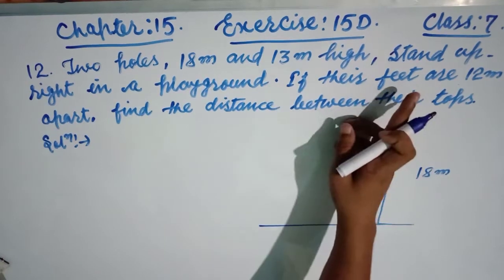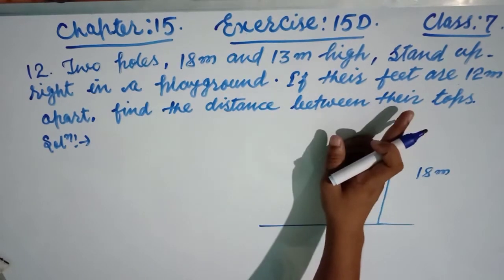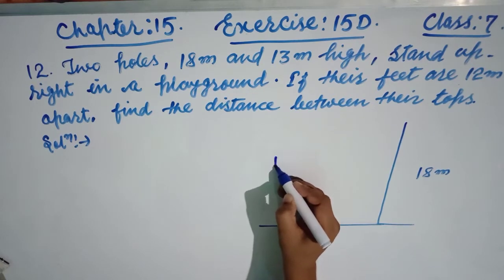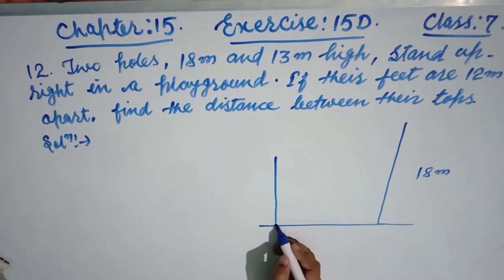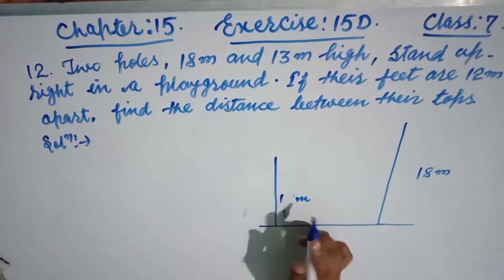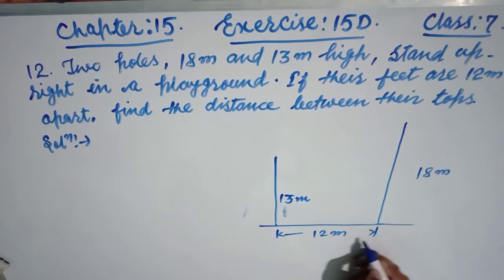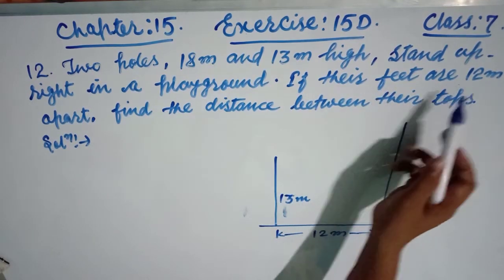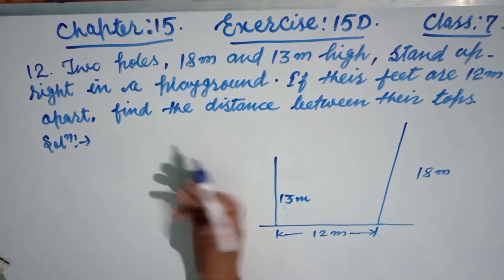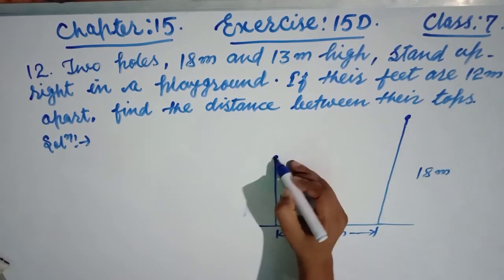This is the one pole with height 18 meter, and another is 13 meter. Both poles are standing upright on the ground. If their feet are 12 meter apart, that means they are separated by 12 meter. Then find the distance between their tops. Their tops are here, friends, this is the top portion.